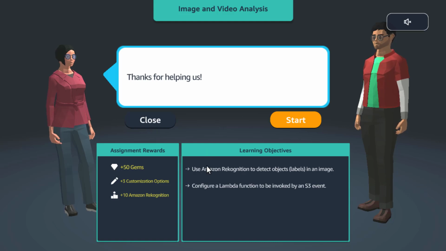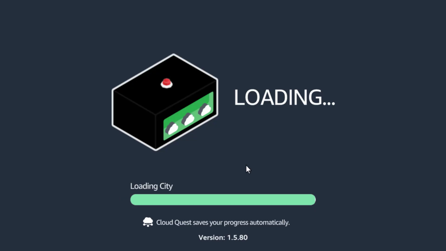All right. So what are we going to learn after finishing this project? We will learn how to use Rekognition to detect objects in an image. Then we will create a Lambda function to be invoked by an S3 event so that it can be automated. So let's click on start.